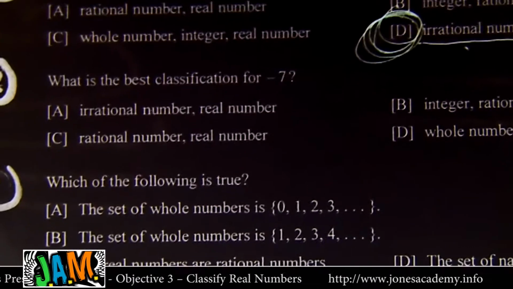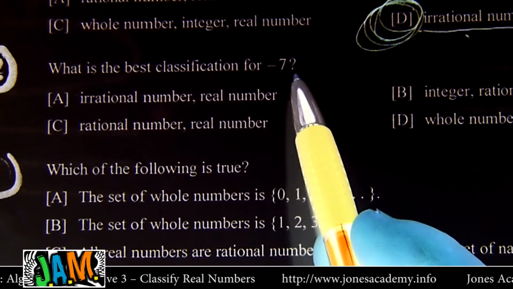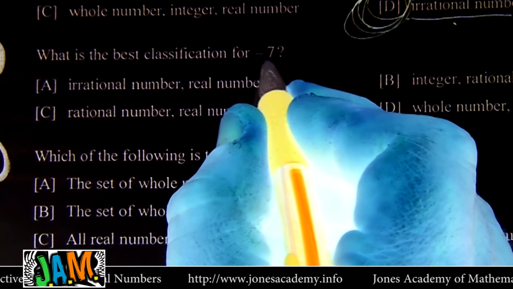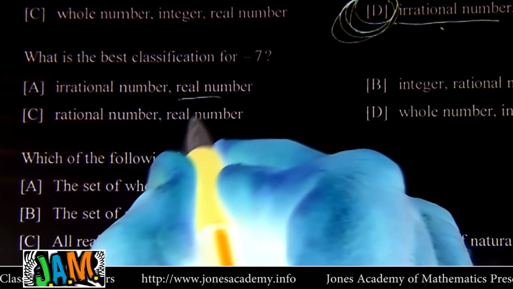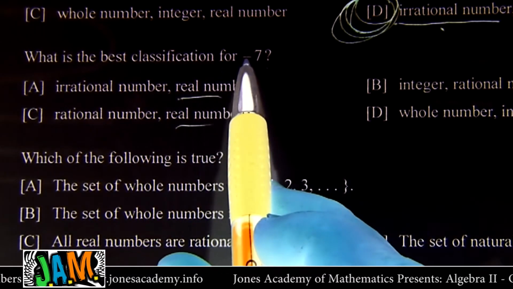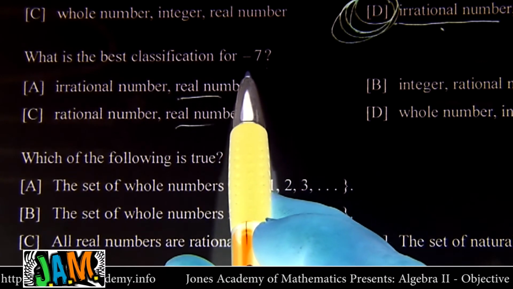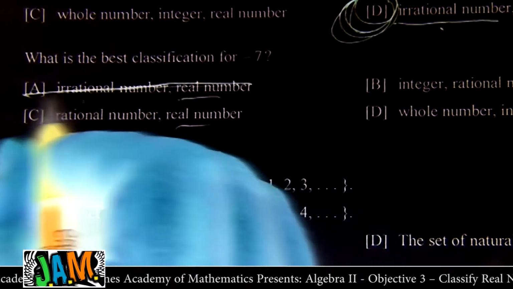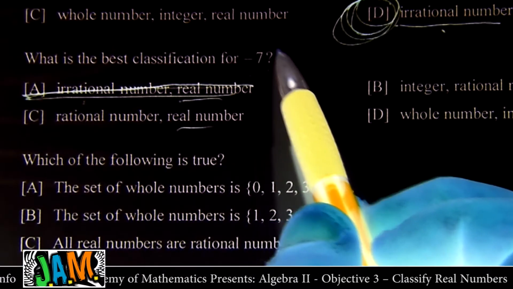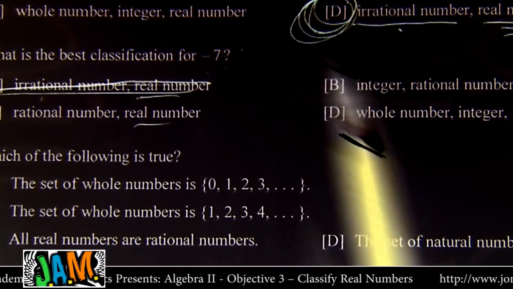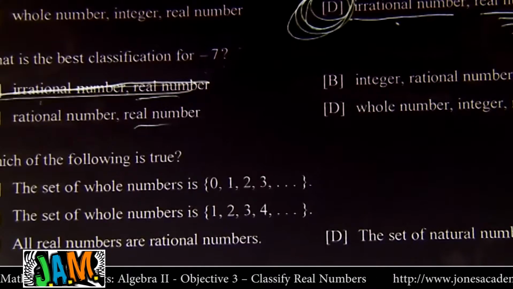All right, next is, hey, I did this one the last time. What's negative 7? So one, we know it's real. Negative 7 is definitely real. Okay, they all say real. Is it rational or irrational? Well, if it doesn't have any decimals at all, you definitely don't have to worry about it being irrational. So A is garbage. Okay, so negative 7, it's real. It is also rational, but then you have to say, would it be something else on that family tree?